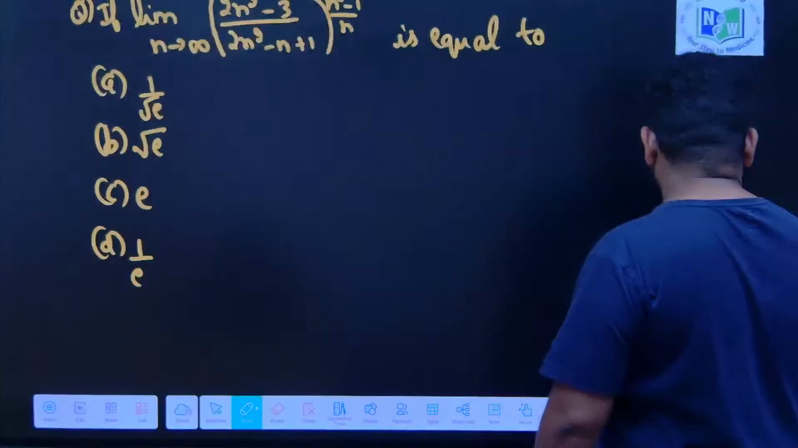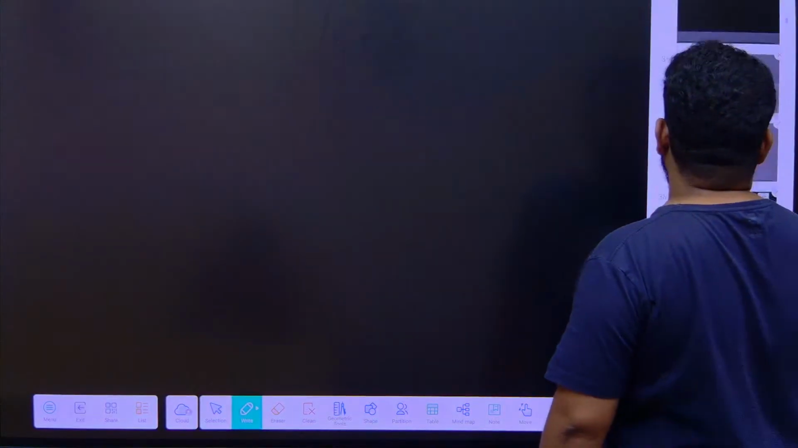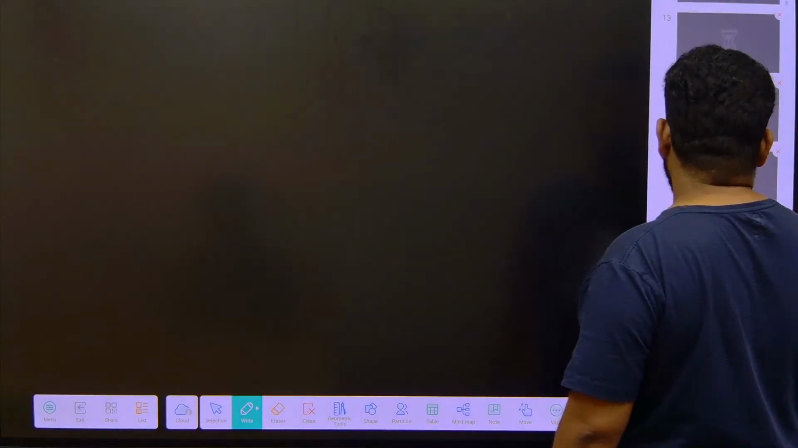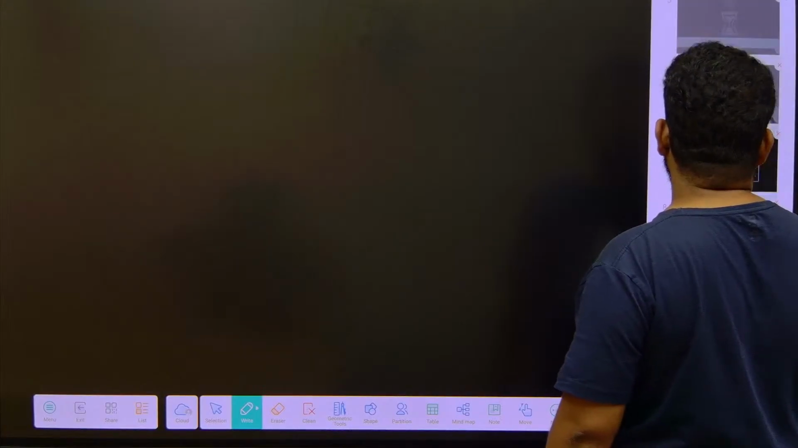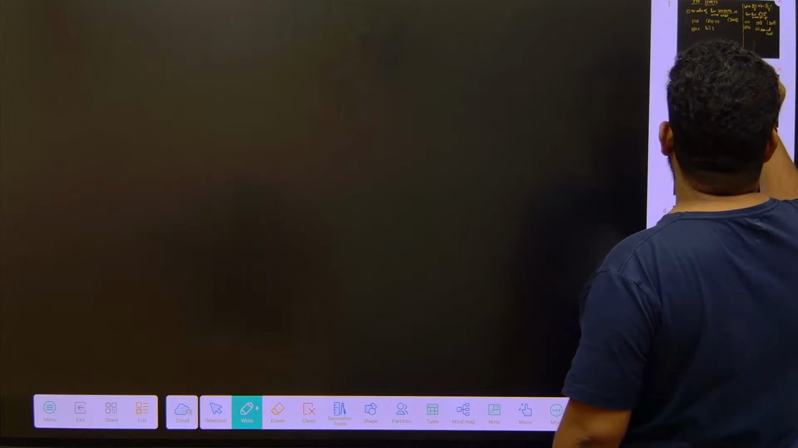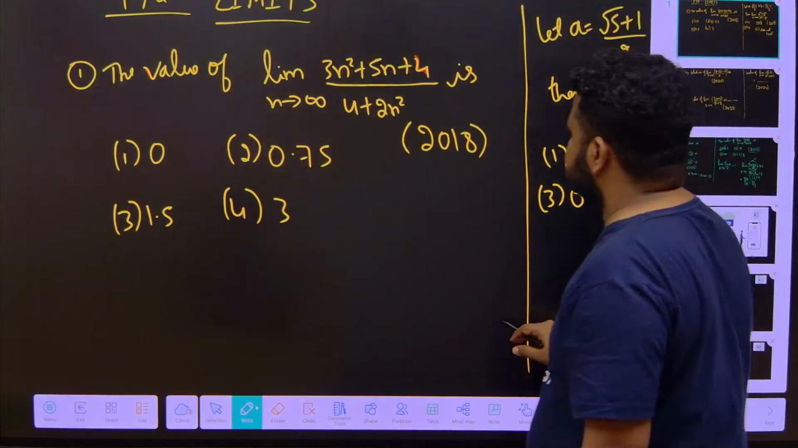This is the tree monkey property, but before that, let us see some PYQs based on infinity by infinity form. Look at this.